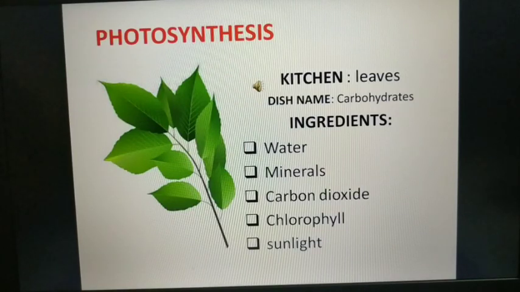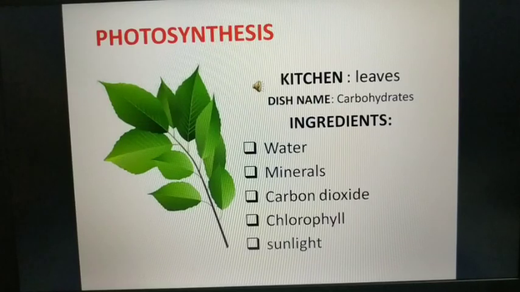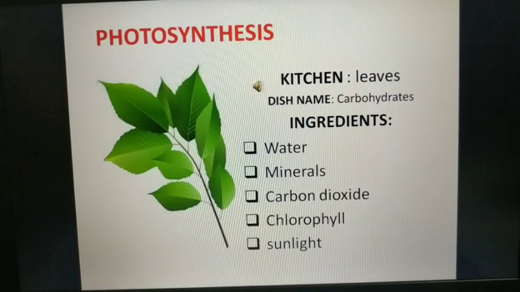Let's try to understand photosynthesis. This whole word we are going to break down a little bit later, but we are going to understand the whole process of photosynthesis in the form of a recipe, right? So let's start. Where is it actually happening? It is happening in the kitchen of the plant, and the kitchen of the plant is in the leaf.